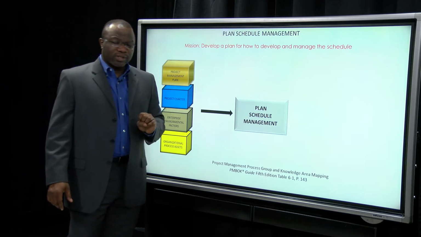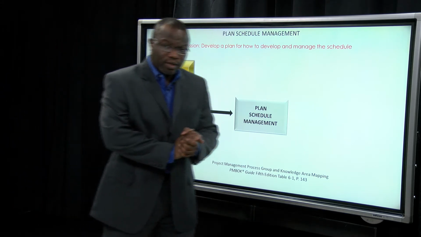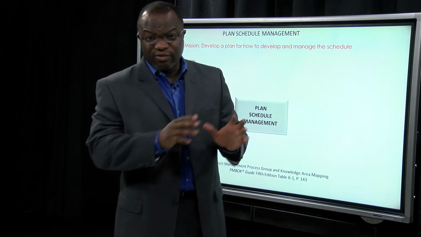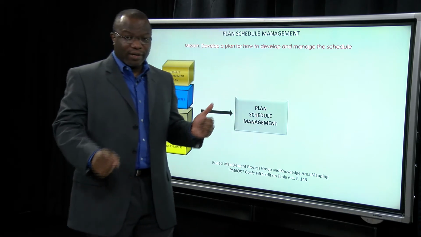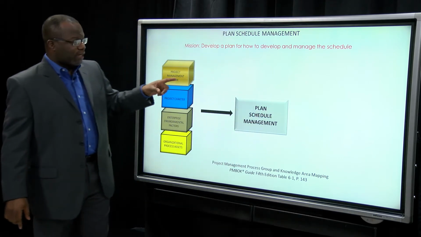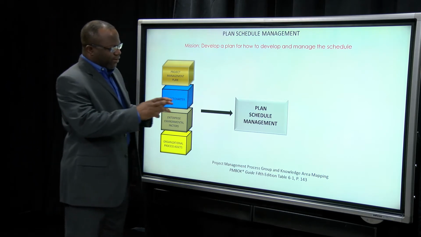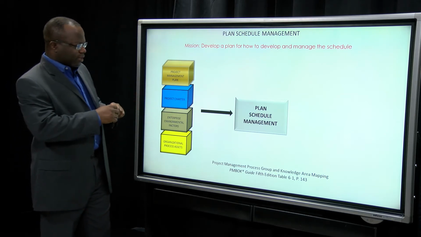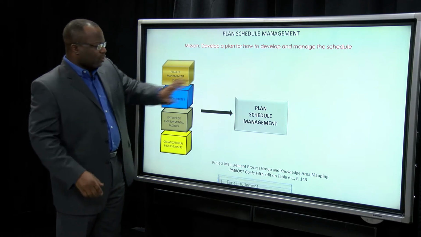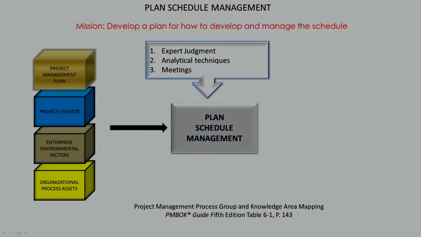How about the tools and techniques? Do you remember what I told you? Do you remember the tools and techniques that are going to recur and the one that will be added here? Because one is about to be added. We are in an area that has a little bit of mathematics about it, so we're going to have to analyze stuff. So we have expert judgment, analytical techniques, which helps us analyze stuff, and meetings.